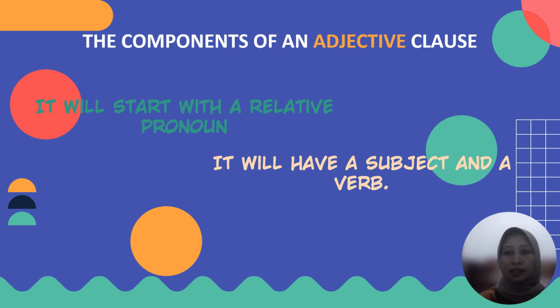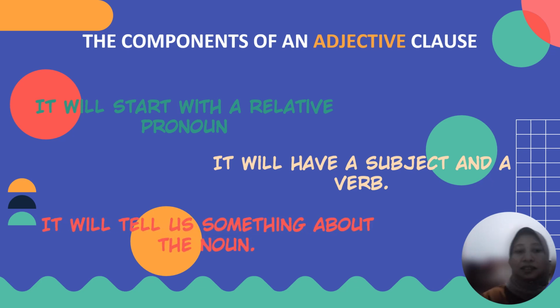The second trait is it will have a subject and a verb. An adjective clause will always have a subject and a verb. And then the third one is it will tell us something about the noun.